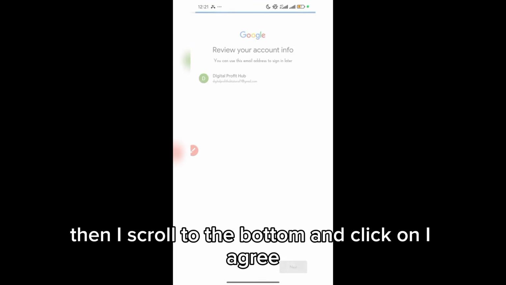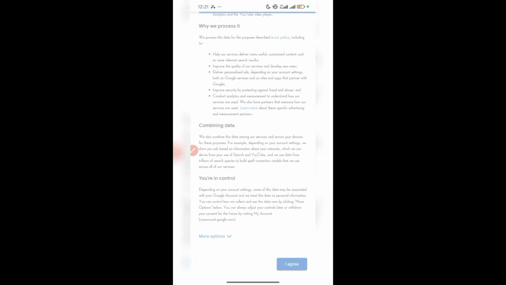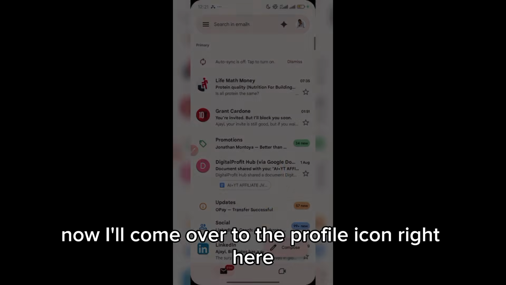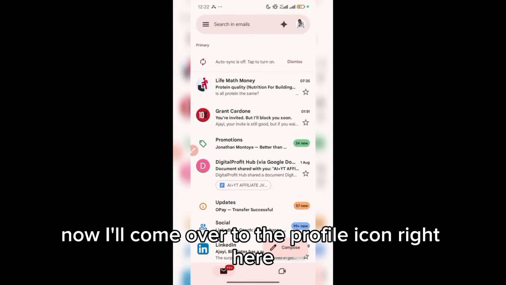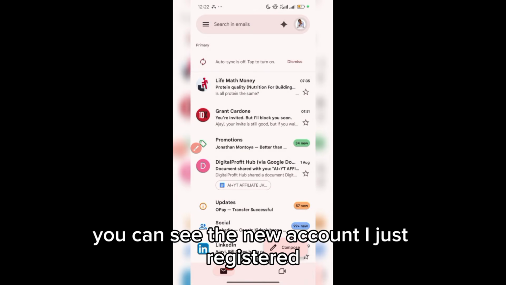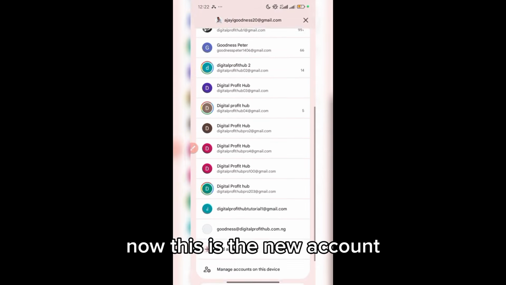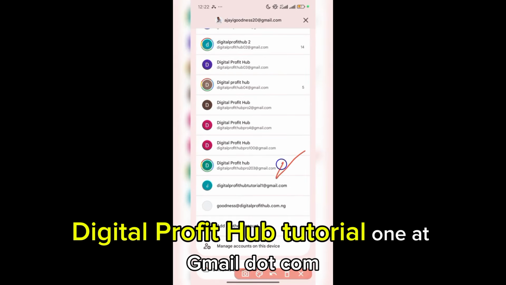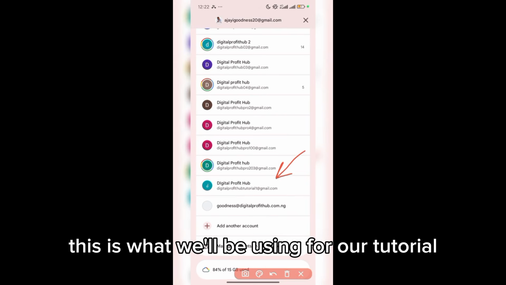Then I scroll to the bottom and click on I agree. And my email account is ready. Now I'll come over to the profile icon right here, and I'll select the new account I just registered. You can see the new account I just registered now. This is the new account, Digital Profit Hub Tutorial 1 at gmail.com. This is what we'll be using for our tutorial.